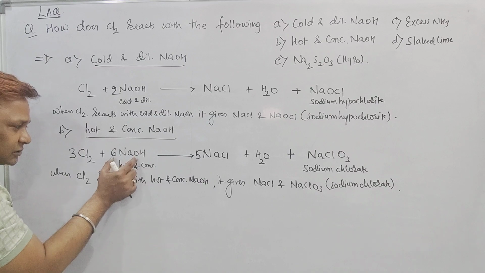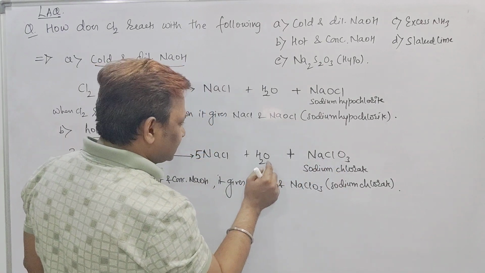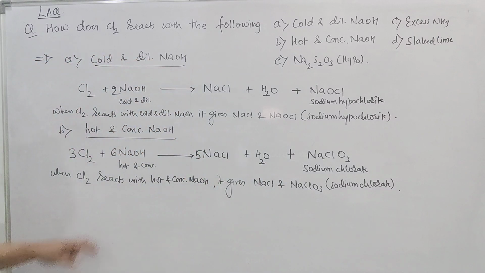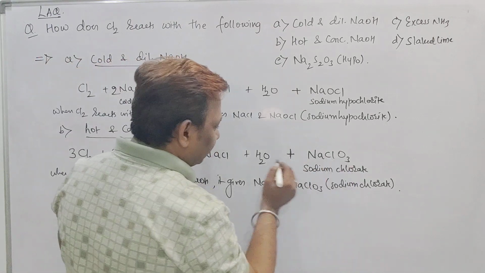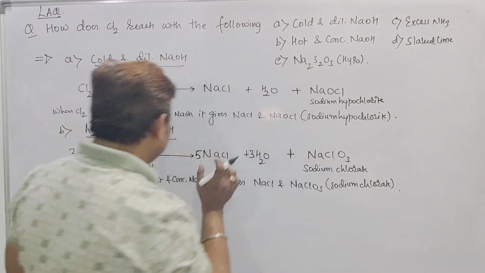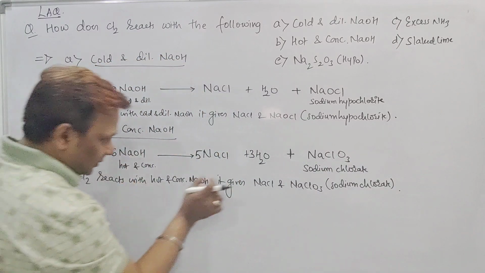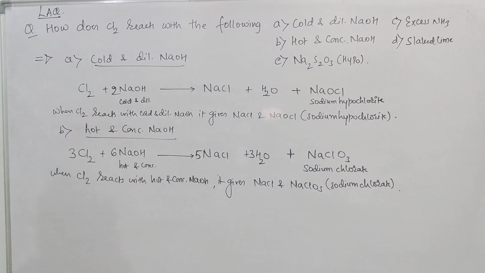Oxygen: 6 oxygens are here, and on the other side 3 plus 1, 4. Oxygen, how many here? 6 are there. So I am getting 3, 1. Make it 3, 6. Very good. 3 oxygen, 3, 6. Hydrogen, how many? 6. 3 twos plus 6. Everything is balanced. Right?